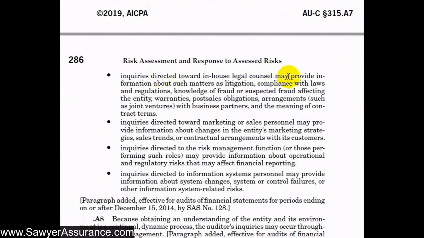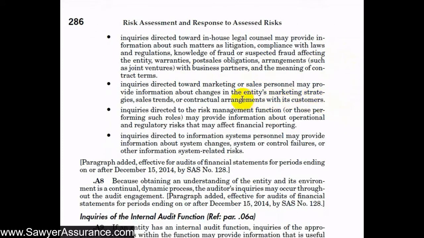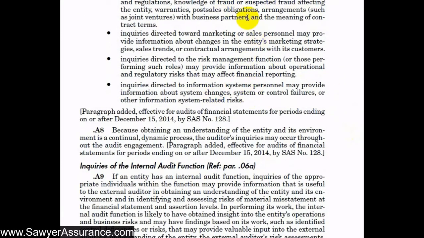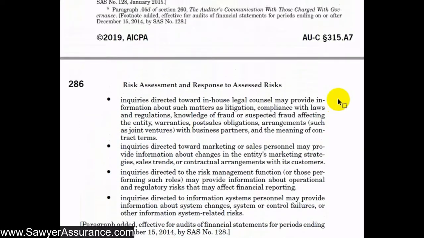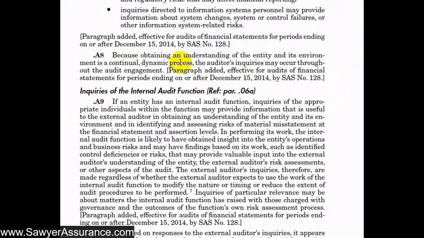We might also inquire of legal counsel regarding litigation or compliance with laws and regulations or meaning of contract terms that the entity is under. We might also have inquiries of marketing or sales personnel to understand the different strategic sales trends, marketing trends, and contractual arrangements that they have with customers. So that'd be helpful in our revenue process to understand what the contracts are composed of. And then also we might discuss things with risk management function or the information systems personnel. So discussing with these people might not necessarily be part of management or the financial reporting process, but it might be helpful for us to discuss the framework that they operate under so that we can assess different risks for our own purposes.